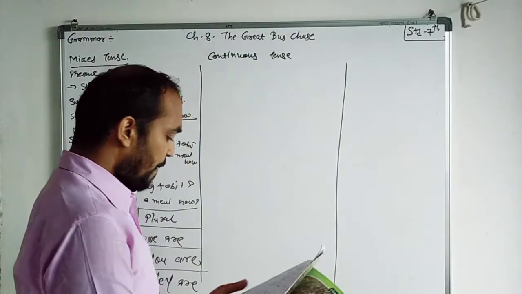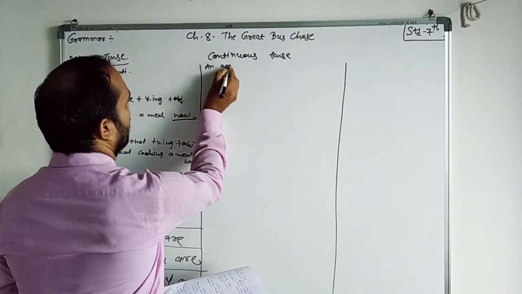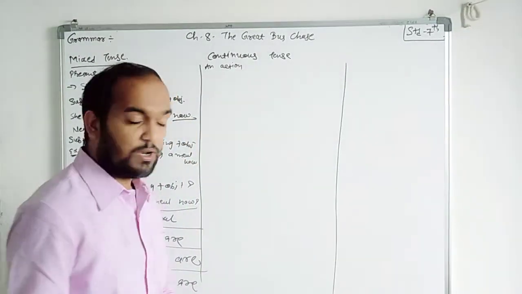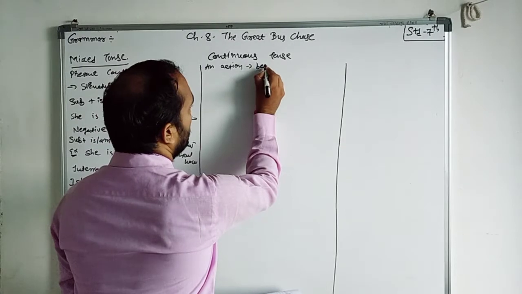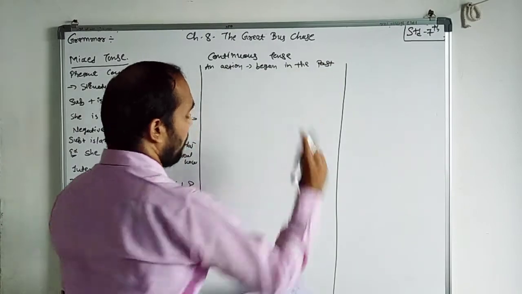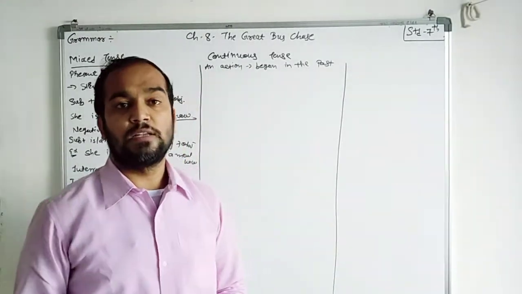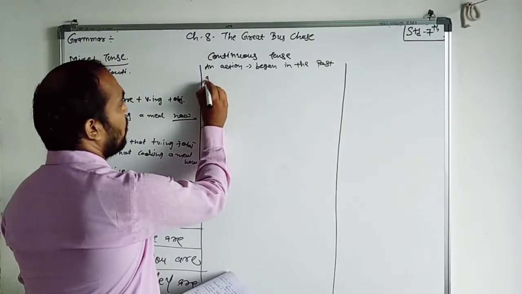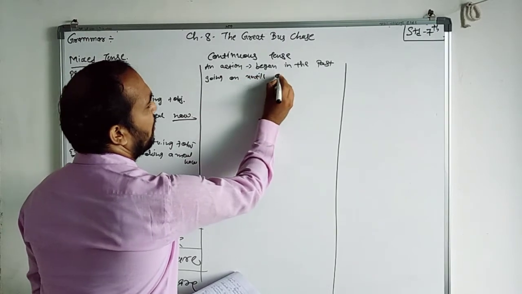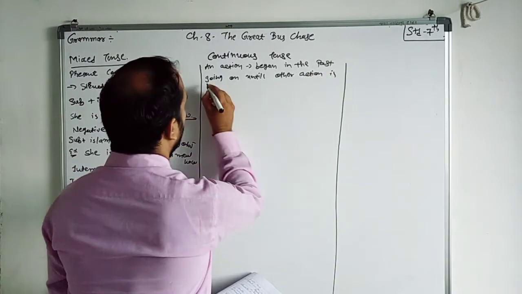Then comes past continuous tense. We use it for an action which began in the past and was still going on until another action occurred.